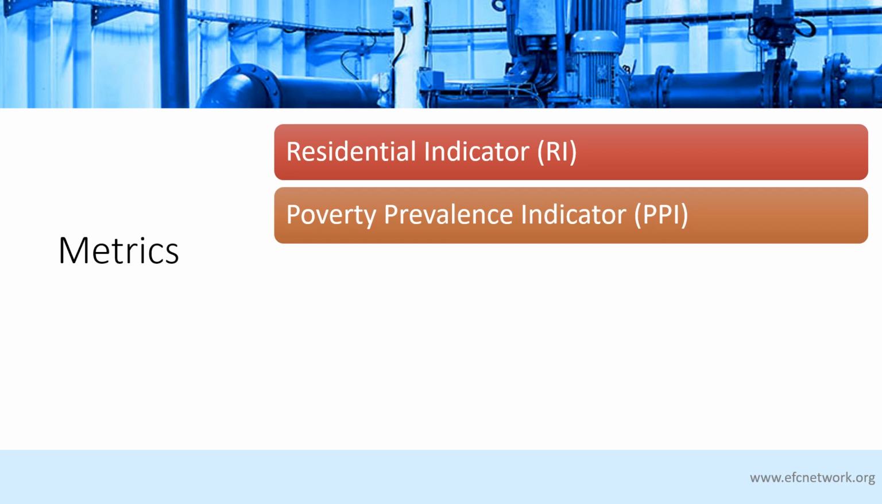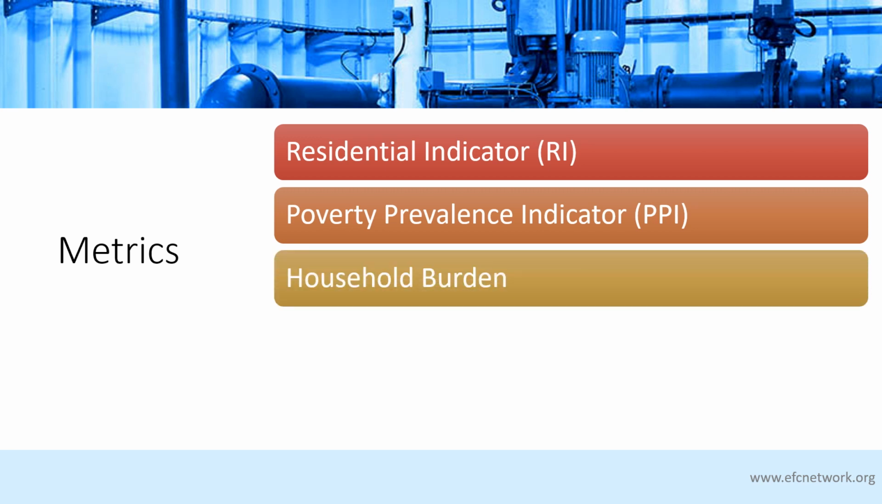The poverty prevalence indicator considers how prevalent poverty is within your community. It can inform you of how widespread poverty is in your community. When compared with other metrics, it can indicate the potential burden that utility rates may have on members of the community with the lowest incomes.